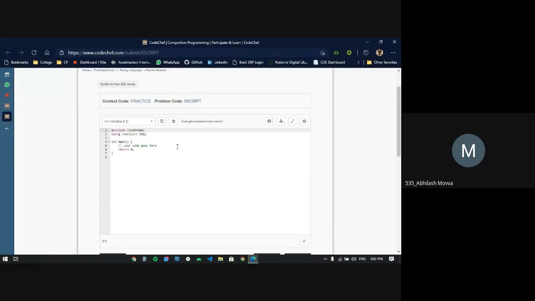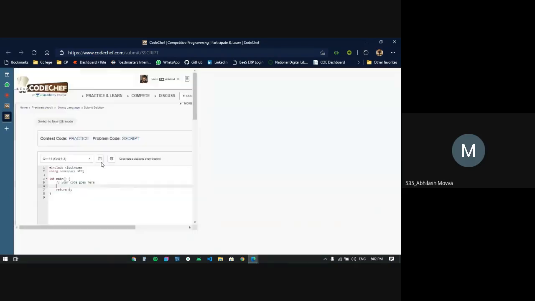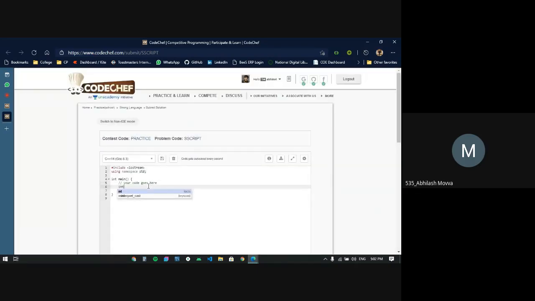So now, guys, I have a couple of main points which I wanted to tell you. I'll tell you while I'm coding. As told by the contest setter, we are given the number of test cases. So we are just taking the input into t, and we are using a simple while loop.